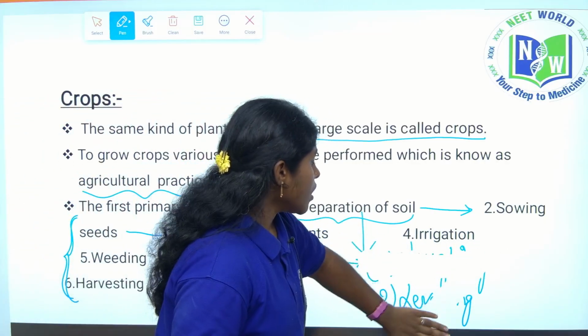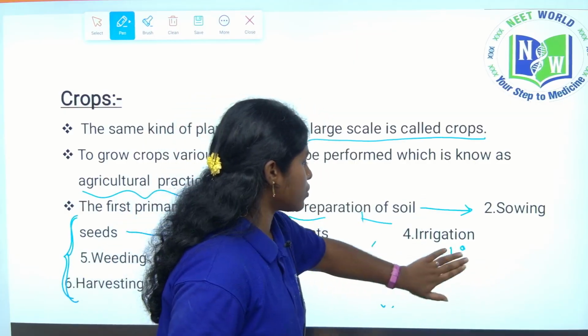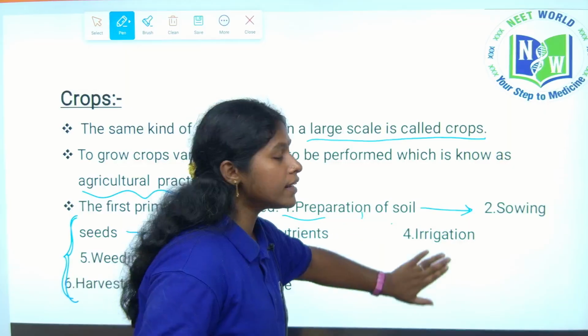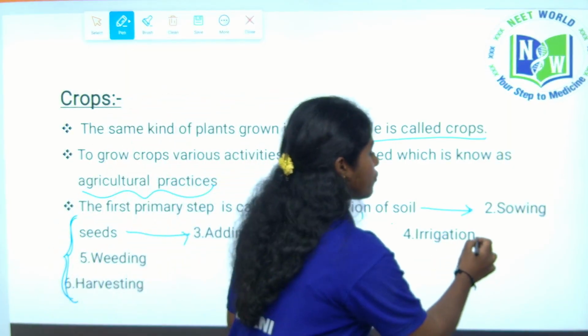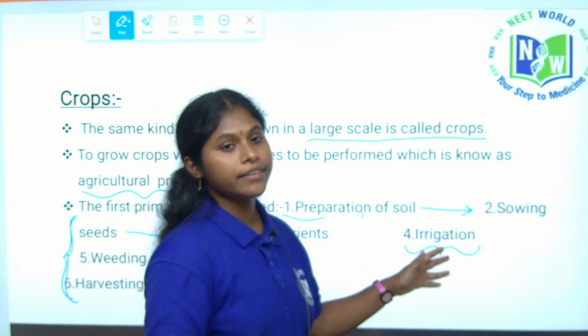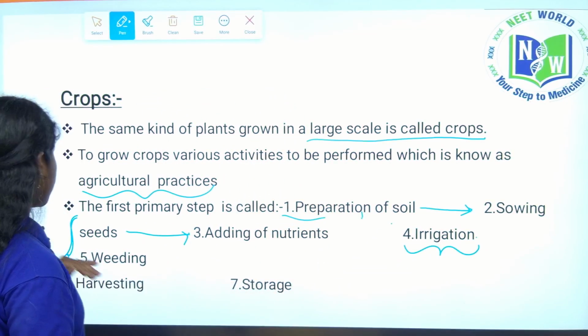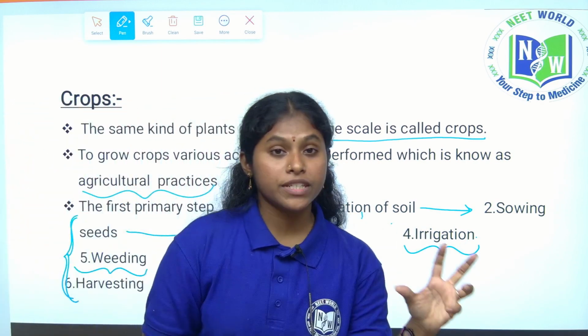And plants require soil, air and water, right? For crops, at regular intervals, we have to supply water. The supplying of water at regular intervals, we call irrigation. What do we call it? Irrigation.